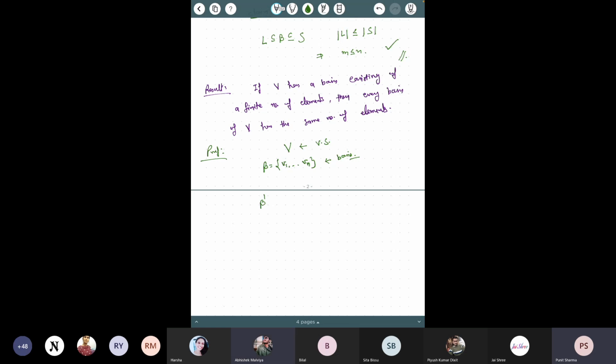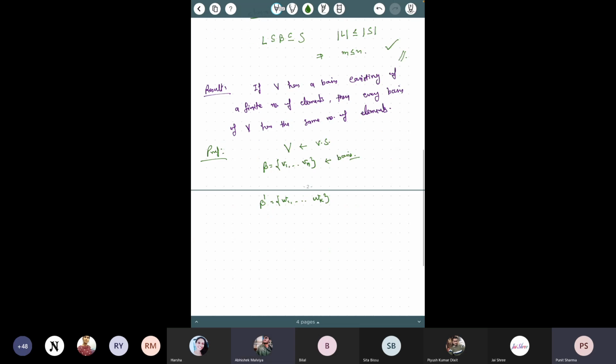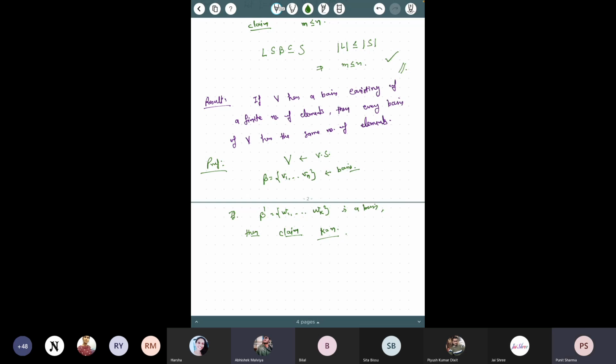That means if you take any other basis B dash, let's say w1 to wk, this is a basis. First of all, you have to show that every basis is finite. That is very straightforward from the previous result. Now if this is a basis, then your claim is to show that k is equal to n. Now, how to do this? You have to show k is less than or equal to n and n is less than or equal to k, so that they are equal.